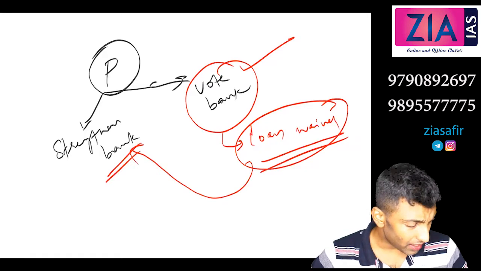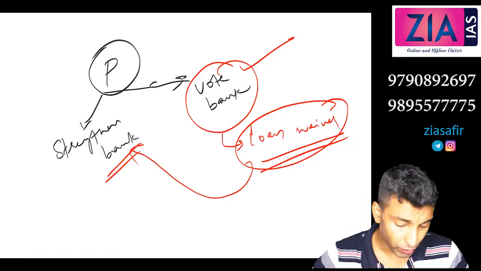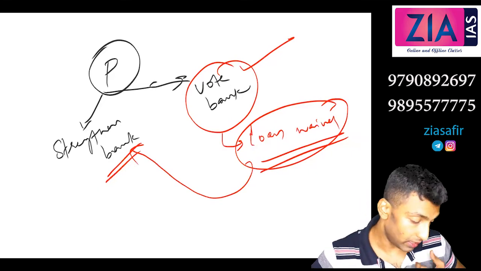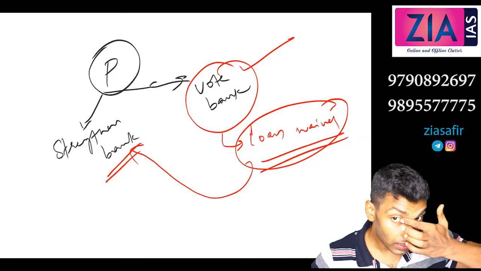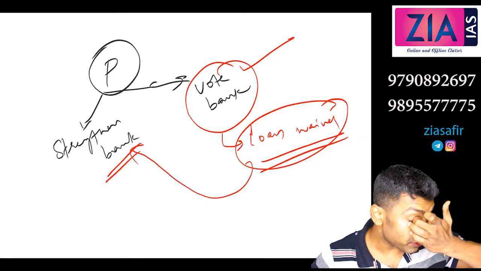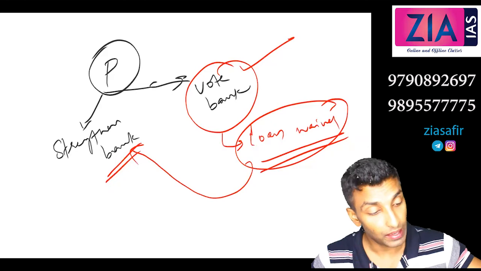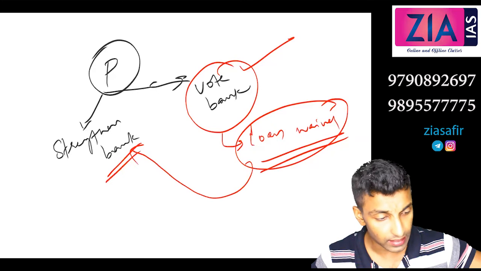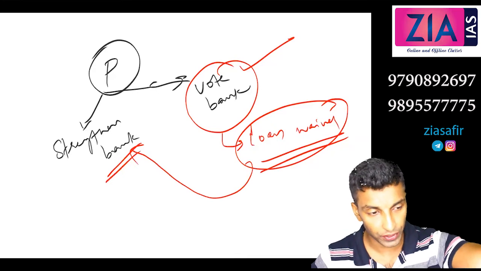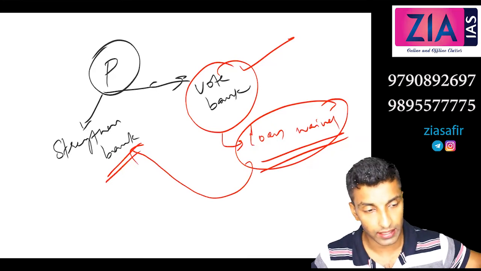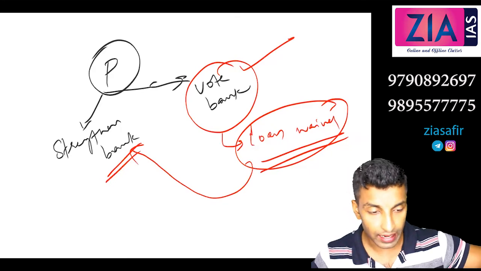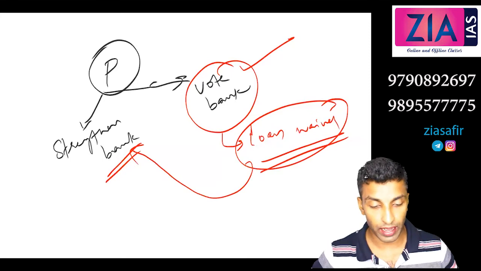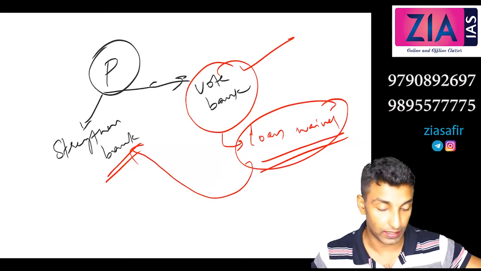Then other problems you can write: overstaffing, trade unionism, poor customer service. It's a public sector bank, so poor customer service. All these things you can write. These are common things. So all these things should be there in case if the question is asked on nationalization. So even if it is a mains question, you don't want to write which all banks are nationalized, but you just need to tell when was the first nationalization, when was the second nationalization, what was the objective and the assessment part and the failure part and the reason for failure. Okay, and that should be your answer if the question is asked in mains.